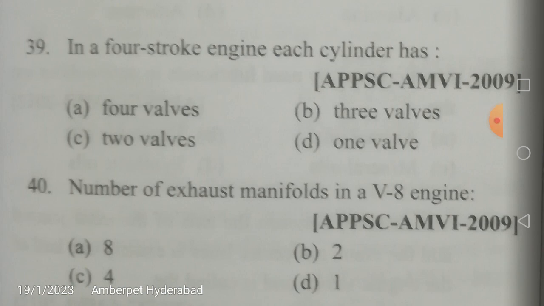Now the valves are typically operated by the camshaft. We know that the valves of an engine are operated by the camshaft rotating at half speed. Now the speed of the camshaft is very important. It is half of the speed of the crankshaft. If your crankshaft is rotating at 2400 rpm, your camshaft must rotate at 1200 rpm.